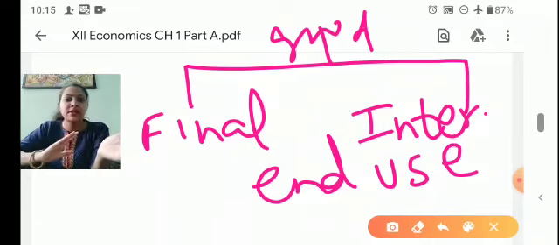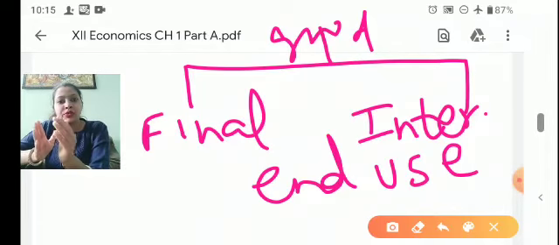On the other hand, there is intermediate goods. In intermediate goods, still some value is to be added. They are not ready for use, they are not ready for consumption. But it is not necessary that final goods and intermediate goods are separate. It depends upon the end use of the user.